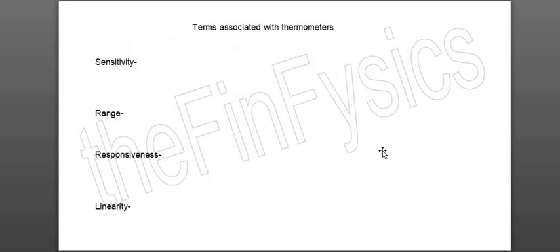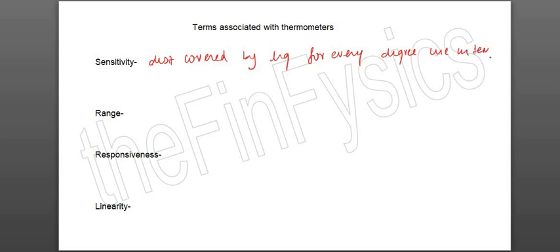A few other terms associated with thermometers are, first, sensitivity. Okay, so sensitivity, you are supposed to remember, is how much distance the liquid in the thermometer travels for every degree rise in temperature. So, distance covered by liquid for every degree increase in temperature. Obviously, if a liquid is covering more distance, it is more sensitive, and more sensitive thermometers are better.